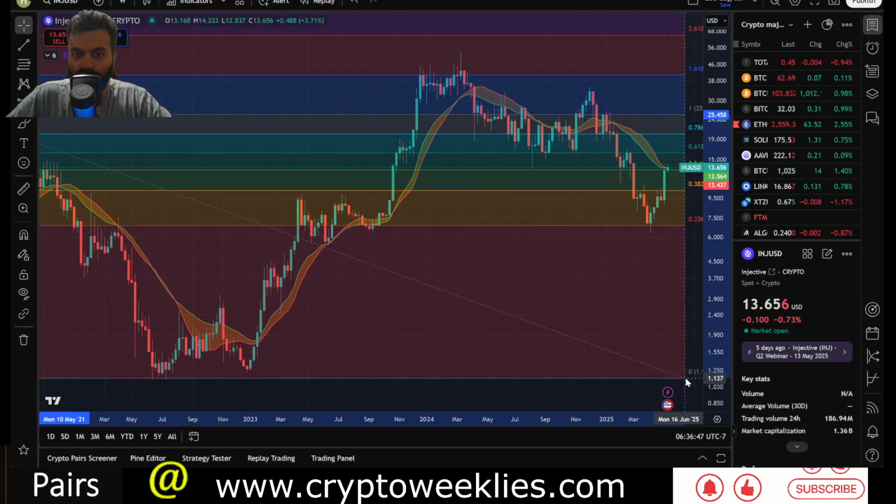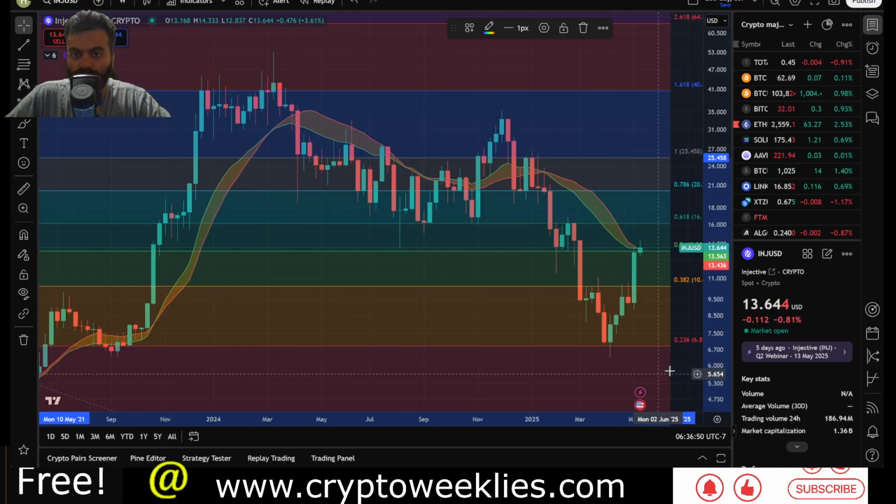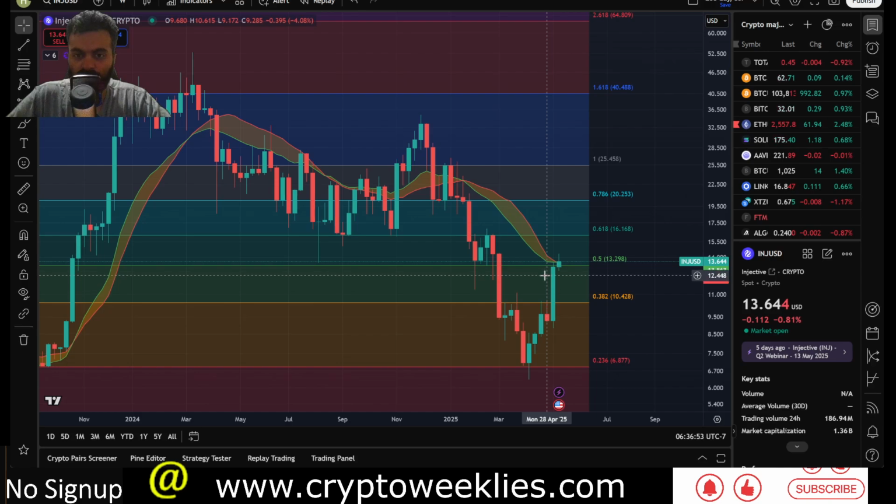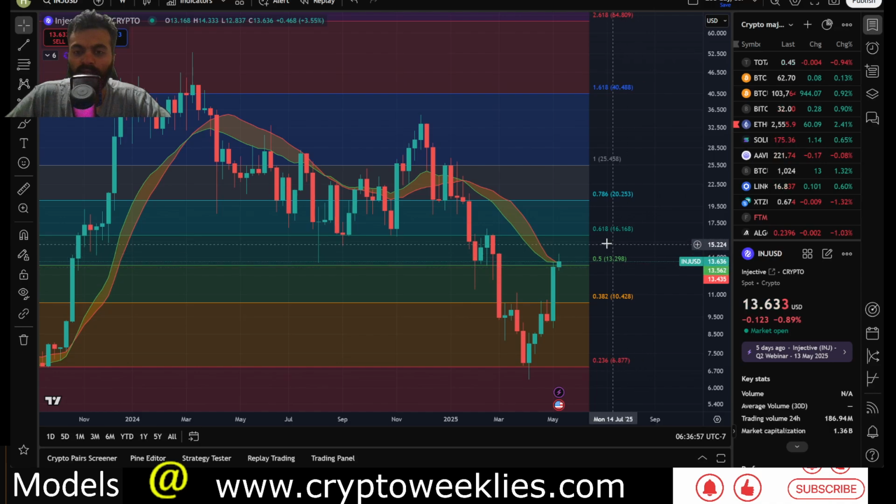Over here, I'll just try to make it slightly better looking. So the current price action is kind of squeezed between three key areas. The first is the 0.5 fib level at around $13.29. Second is the $13.43, and the third is the $13.56 level. Price action is slightly above all three levels right now.